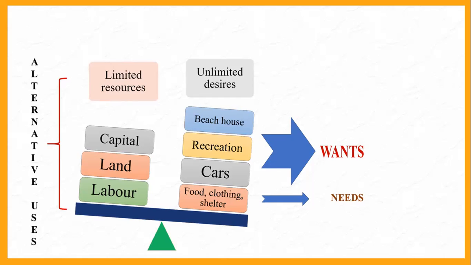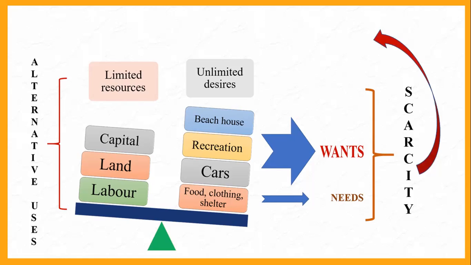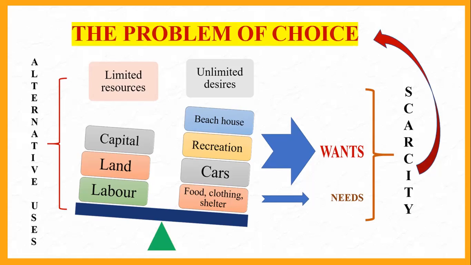So many uses of the same resource. So it is even more complicated what to choose now. What will give me most satisfaction? So therefore there is a scarcity. Why? Because limited resources and unlimited wants will lead to scarcity. Now what is the problem of scarcity? Because now as a consumer you have to make a choice. There is a problem of what? Choice. Remember this always. Economics talks about choice making.